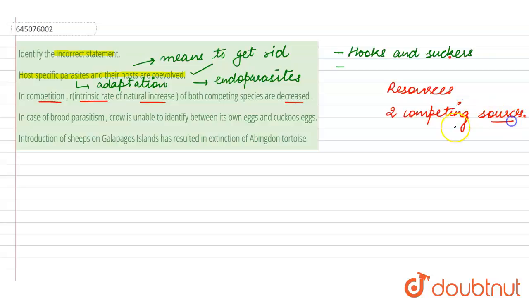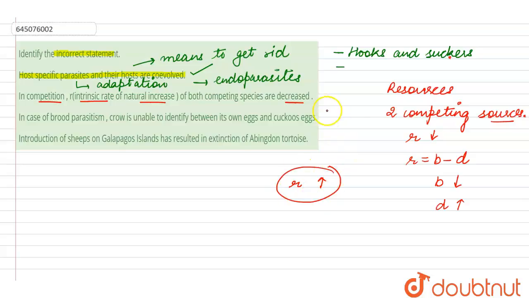So that means the r here will decrease. r is equal to b minus d, that is birth minus death. So the birth rate of both will decrease and d, that is the death rate, will increase in the presence of another competing species. Suppose if we remove one of the species, the r of the remaining species will increase drastically. So this statement here is a correct statement.